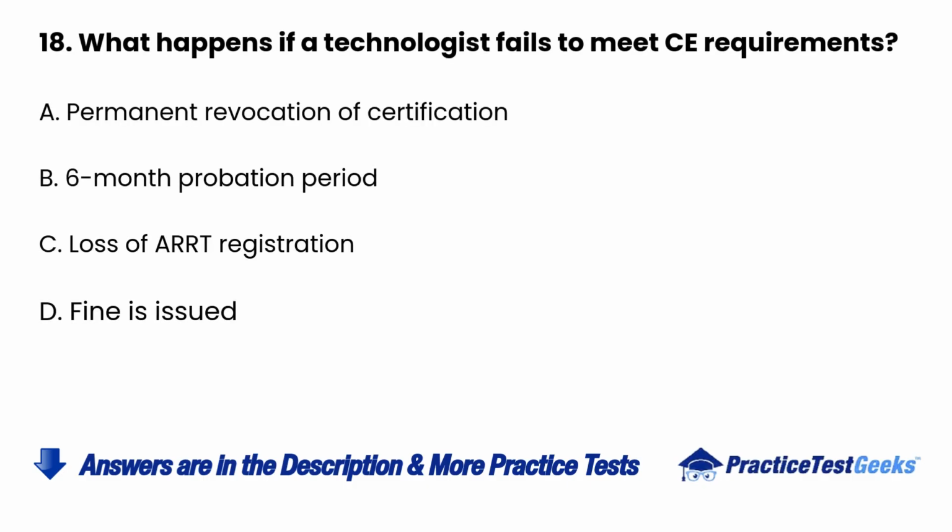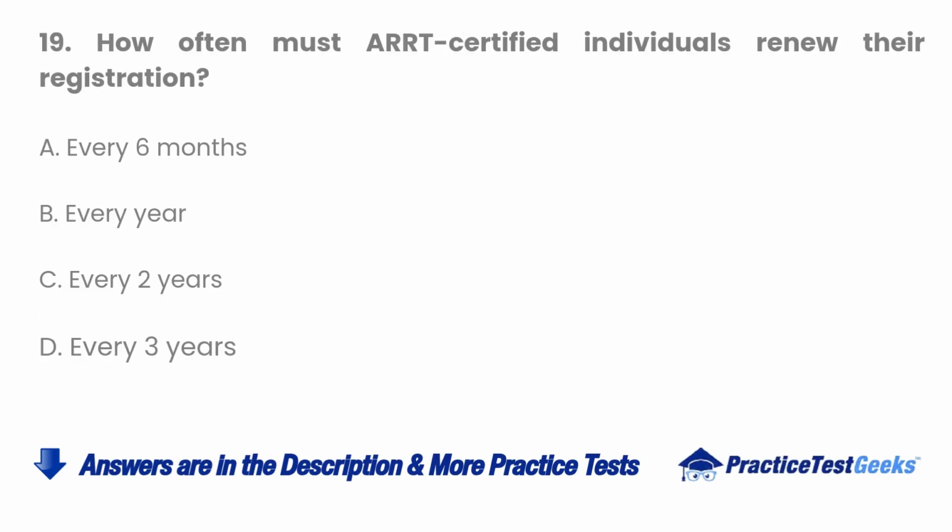18. What happens if a technologist fails to meet CE requirements? A. Permanent revocation of certification. B. 6-month probation period. C. Loss of ARRT registration. D. Fine is issued.